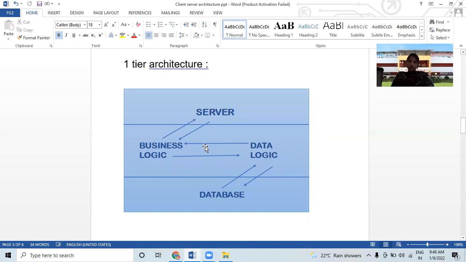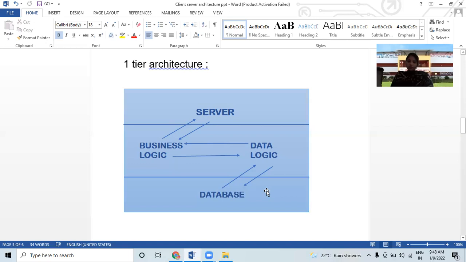In the first tier architecture, in this type of client server environment, the user interface, business logic, and data logic are present. You can see here in this architecture business logic and data logic are present, and the server can deal with both, and data can deal with both. They are present in the same system.